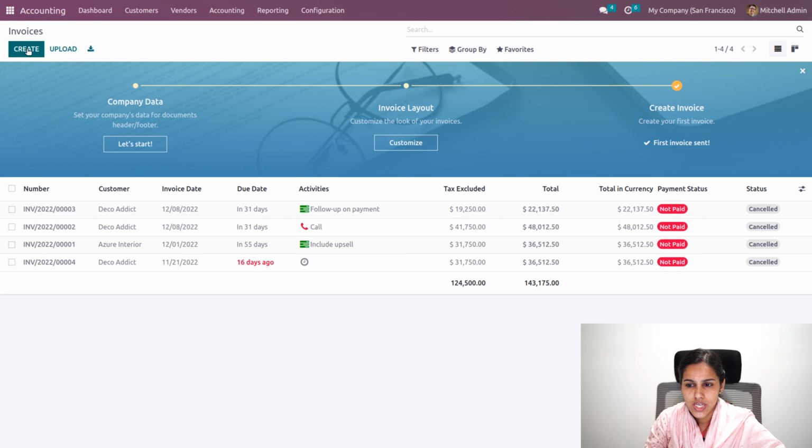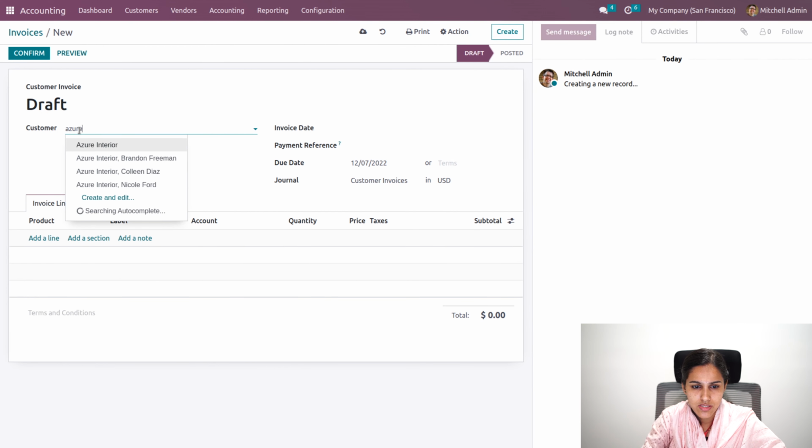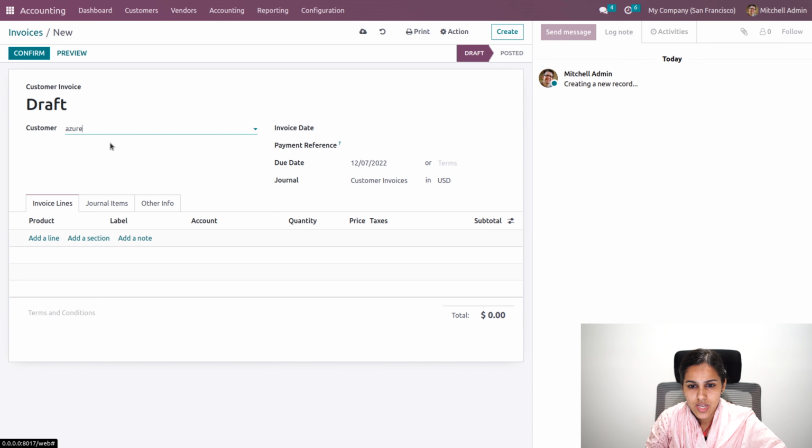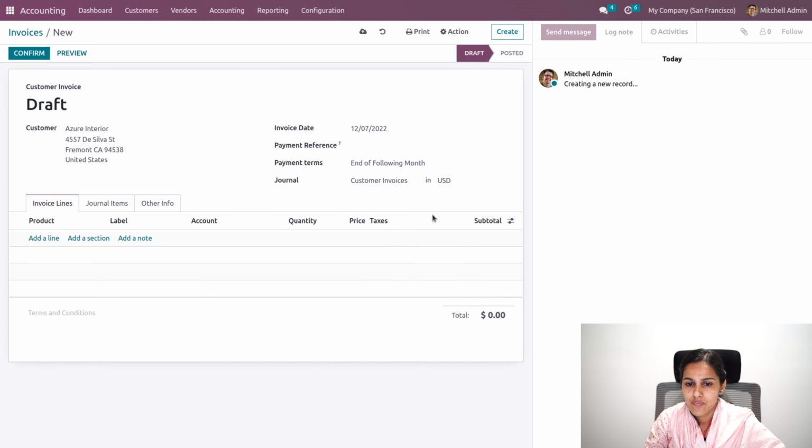Just click on the create option and add the customer as Azure, and the invoice date can be today's date, and the payment reference can also be added. And this is the payment term where I can add 10 days. So the customer has to make payment within 10 days, otherwise it will become due.